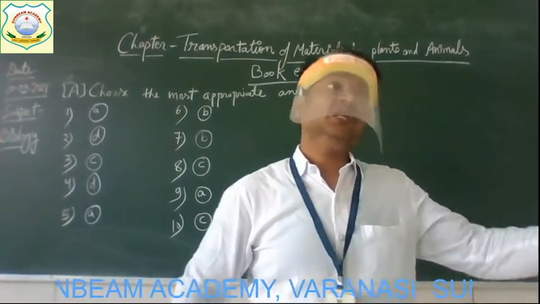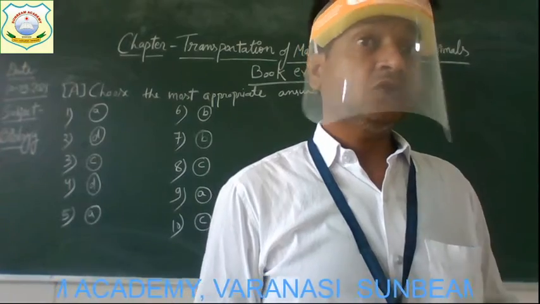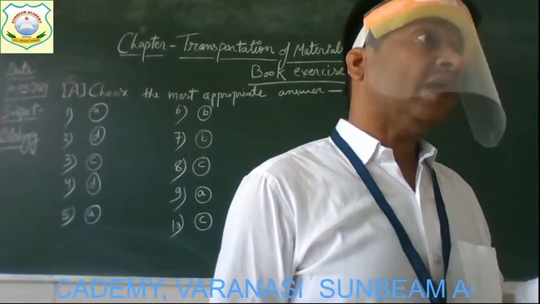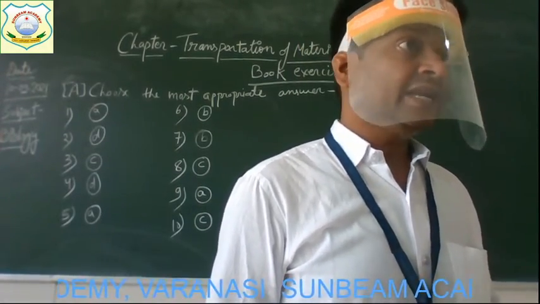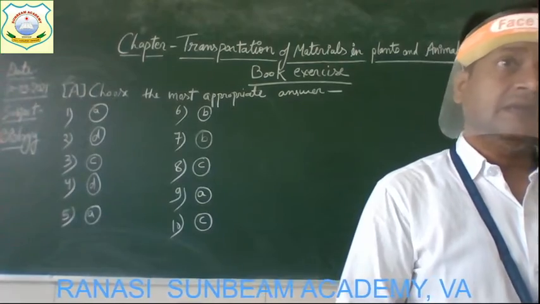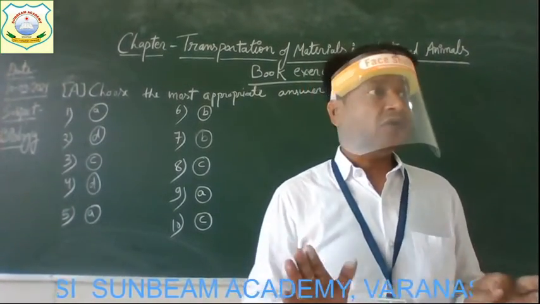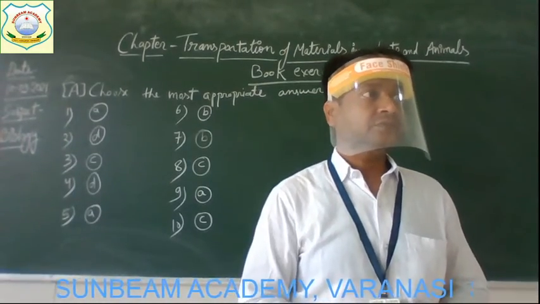Why are you not selecting the three other options? Okay, so you must know the reason why you have selected. Get it now? Very good. So this is all about your book exercise A. Clear to all? Anyone have any doubt or question, you can ask.